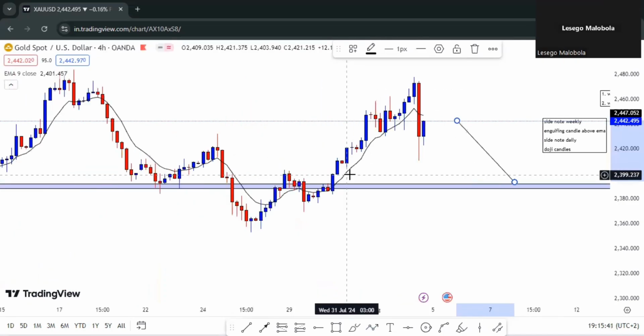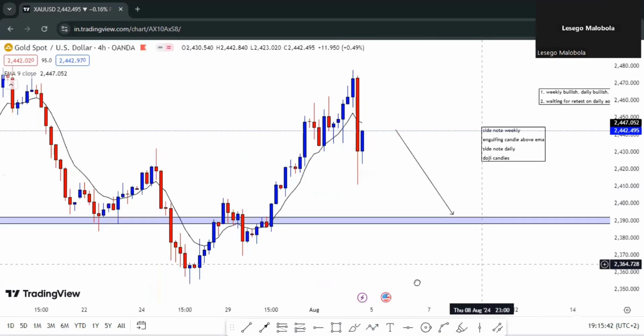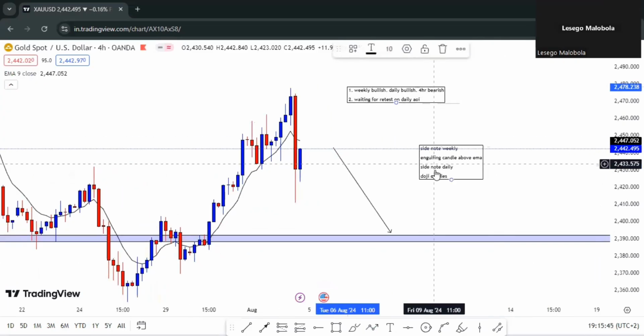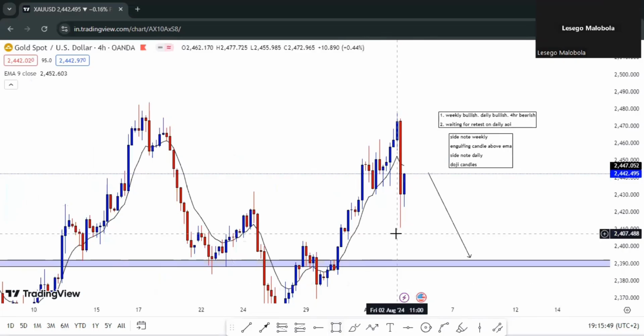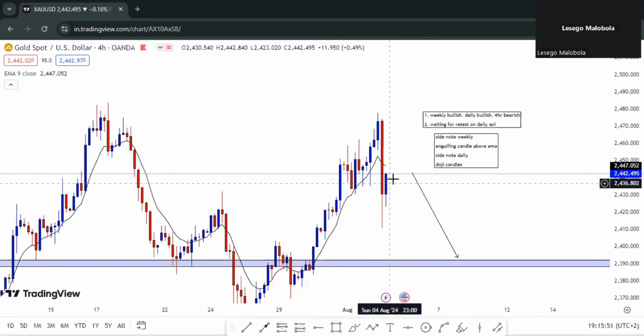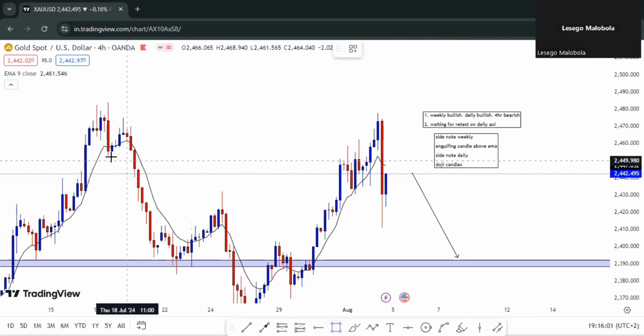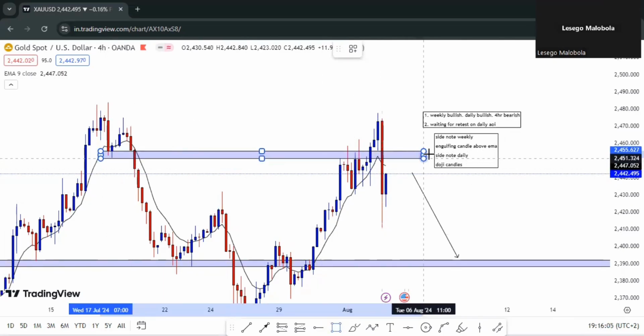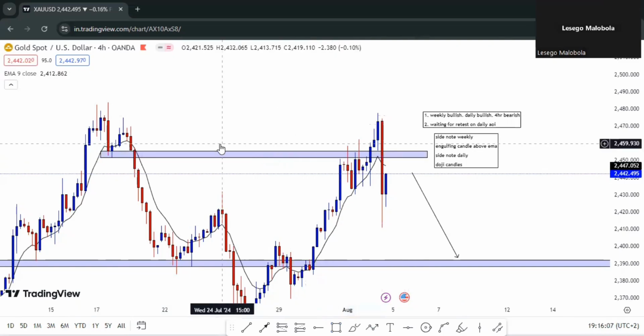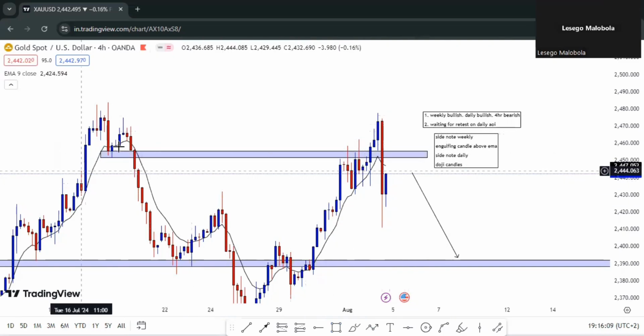So going to the 4-hour time frame, guys, we know that on the 4-hour time frame we are bearish. So we might actually look to catch those sales all the way to our daily area of interest, or you can be a patient trader and just wait for price to come to the daily area of interest, right? So on the 4-hour, what I'm able to see is that price here broke below the structure point.